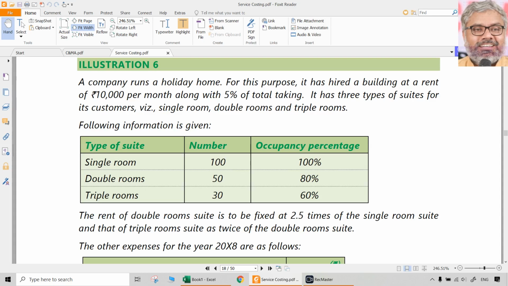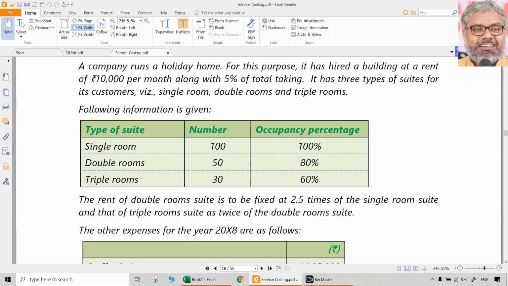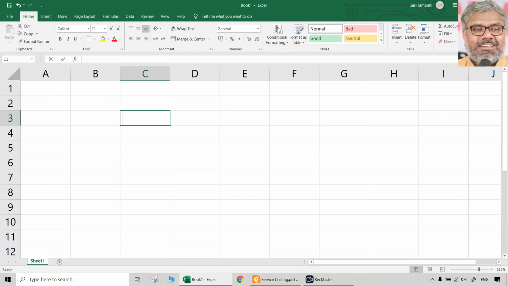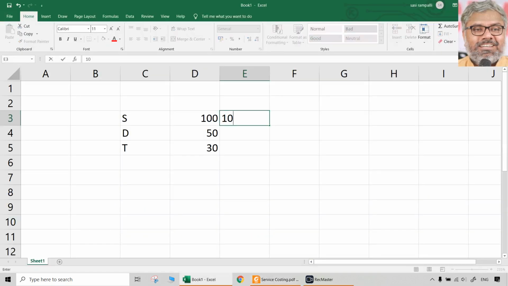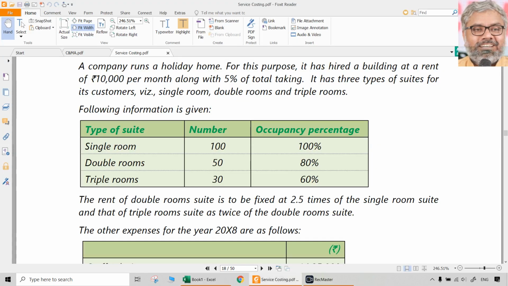It has 3 types of suites for its customers, namely single room, double room and triple rooms. So there are 100 single rooms, and double rooms, triple rooms. Let us just take the number as given: 100, 50 and 30. These are the number of rooms which are there in that particular hotel or holiday home, whatever we call it, resort, whatever you call it. So that is the number of rooms, and occupancy percentage is 100% for single rooms, 80% for double rooms, 60% for triple rooms.